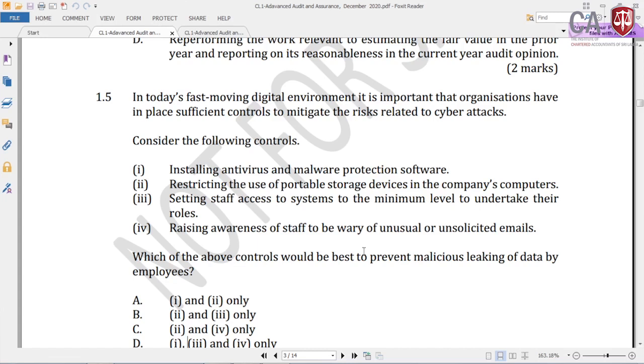Setting staff access to the system to the minimum level to undertake their roles. Staff access to the system means it's a control given to the employees. Setting staff access to the minimum level to undertake their roles, right? Minimum access only is given, so that reduces the chances of getting the information.